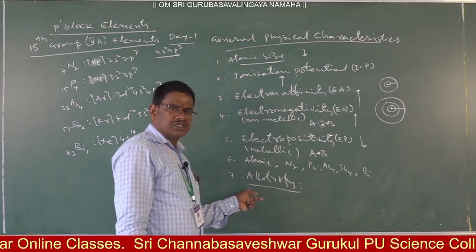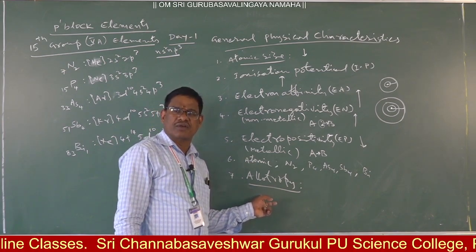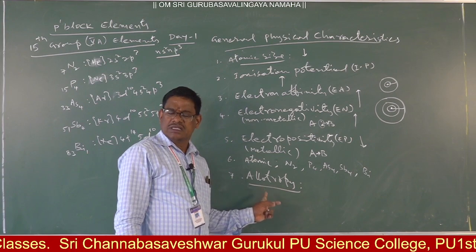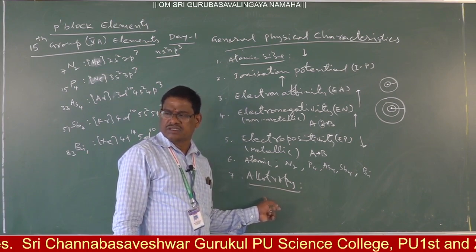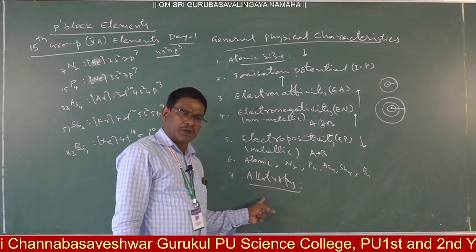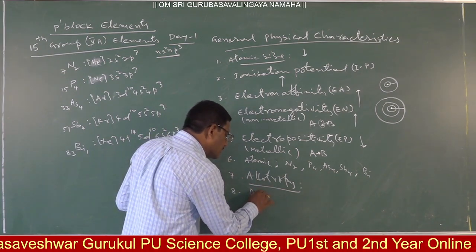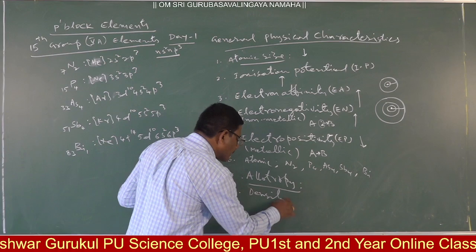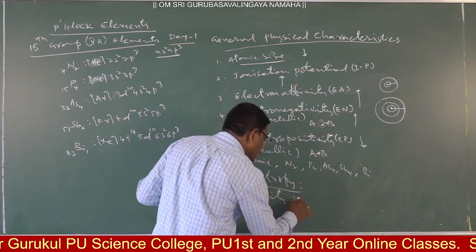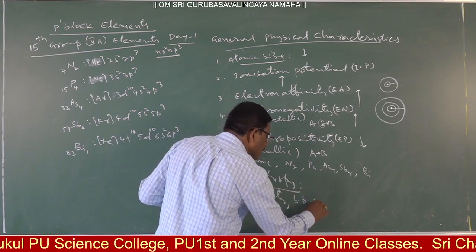Allotropy means two or more different forms of an element exhibit similar chemical properties but different physical properties, such as density, boiling point, and melting point.